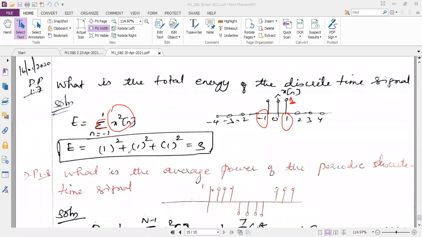When you expand the summation, you know how to expand the summation. So my energy E is equal to, substituting n as -1, at -1 my amplitude is 1 square, and at n is equal to 0 my amplitude is 1, so it is 1 square. And at n is equal to 1 also my amplitude is 1, so it is 1 square. So the answer is 3. I think this is a very simple calculation. Not much difficulty.